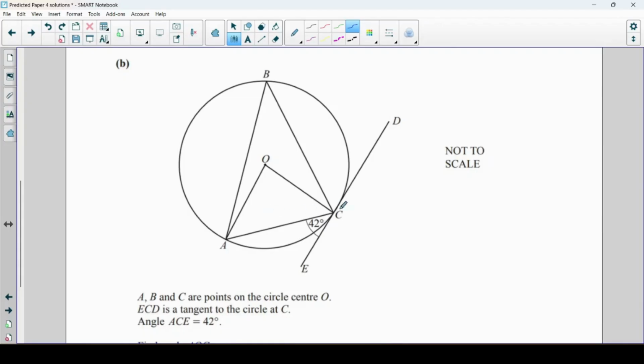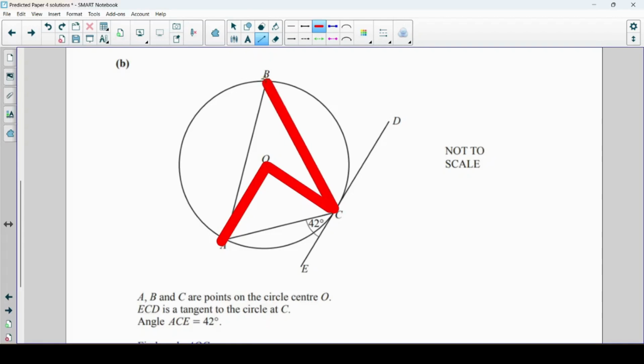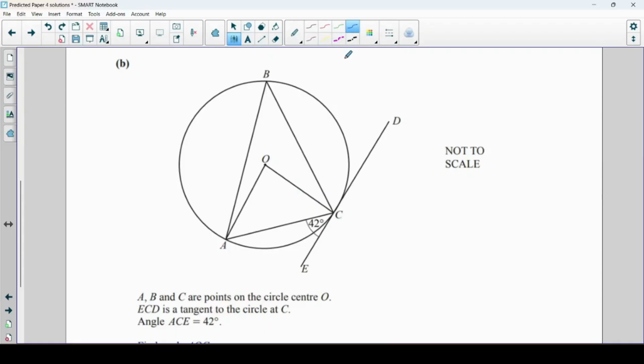This next part, a few things to notice. Well, we've got the centre of a circle. There are some shapes that we need to kind of spot, like we've got this kind of arrowhead shape here. You should know a circle theorem about that. We've also got a tangent, we've got a radius. There are potentially quite a few different circle theorems we could be using.